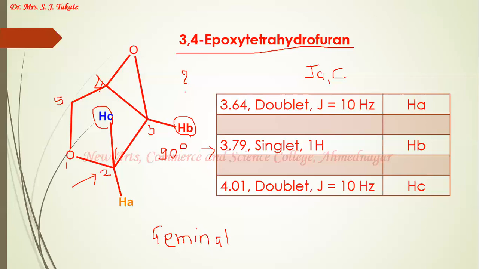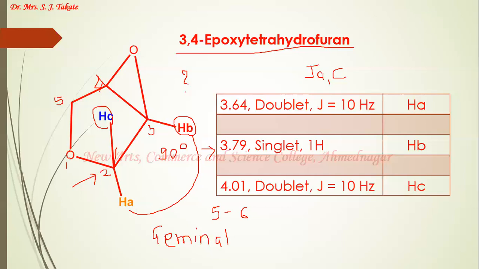But now the question is why B is not coupling with A. Between B and A, the dihedral angle is between 0 and 30 degrees. It's not exactly 0 degrees, but it is between 0 and 30 degrees. We expect around 5 to 6 hertz coupling constant value for JAB, but actually there is no coupling. What is the reason? The reason is the presence of two electronegative oxygens.